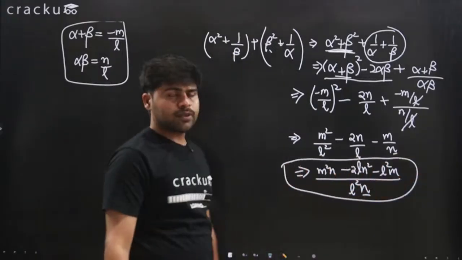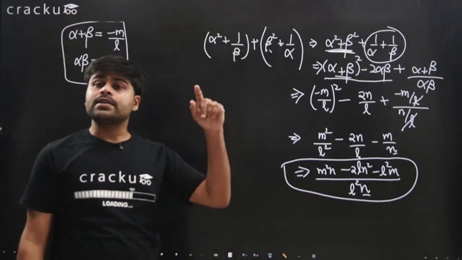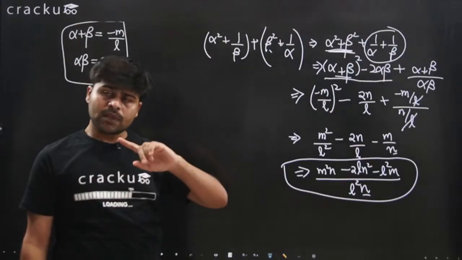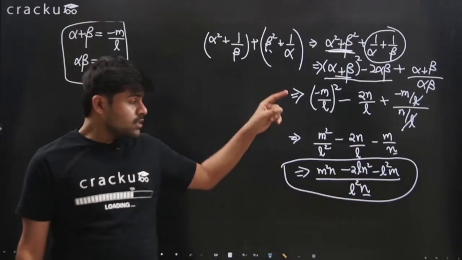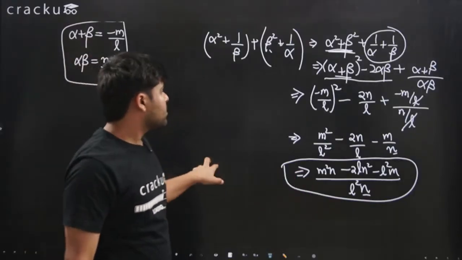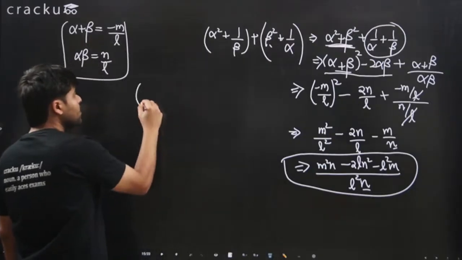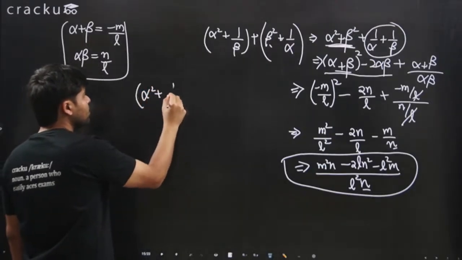The new quadratic equation has the roots alpha square plus 1 over beta and beta square plus 1 over alpha. So these new roots have the sum this. This is the sum. What about the product? So let's calculate the product here. The first one is alpha square plus 1 over beta.